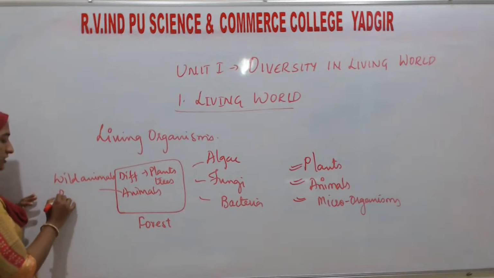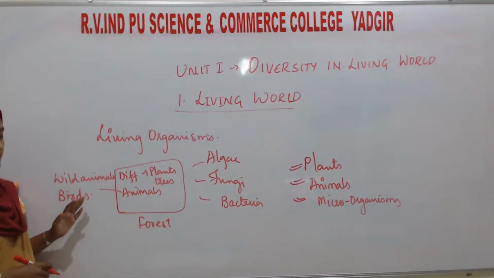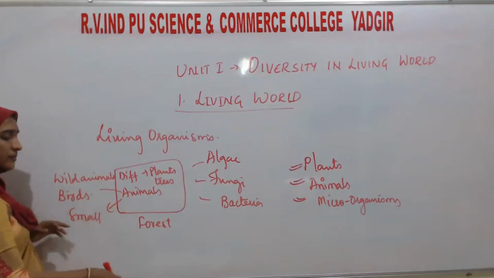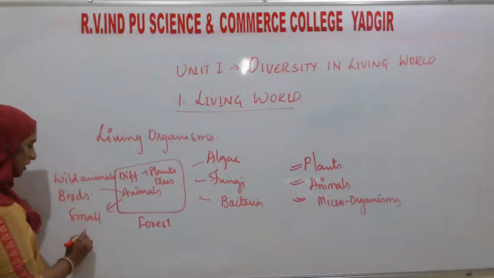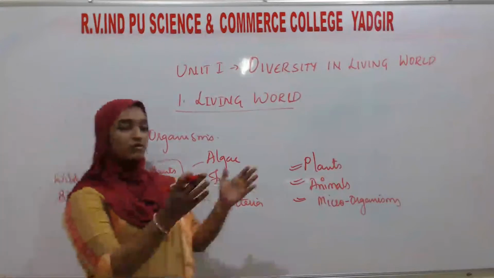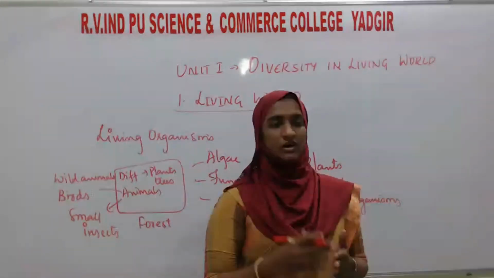Except that, birds will be there, varieties of birds you can see. Then many small insects which will be crawling on your legs or on the floor. So in this way, if you see a wide range of area, there you can see more and more varieties of living organisms.